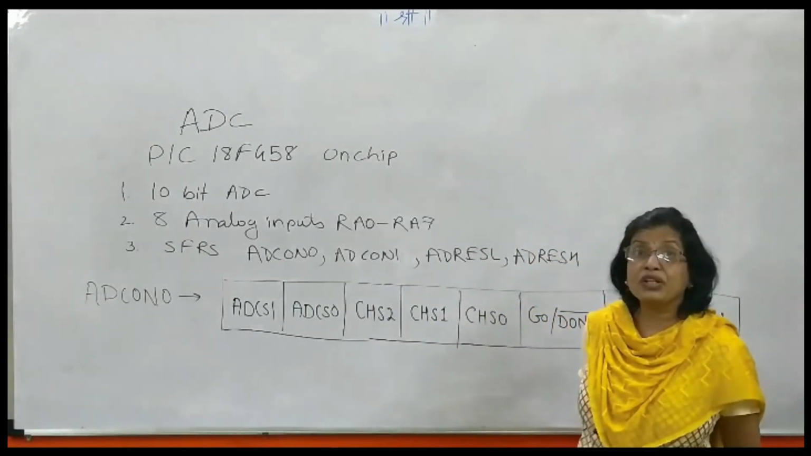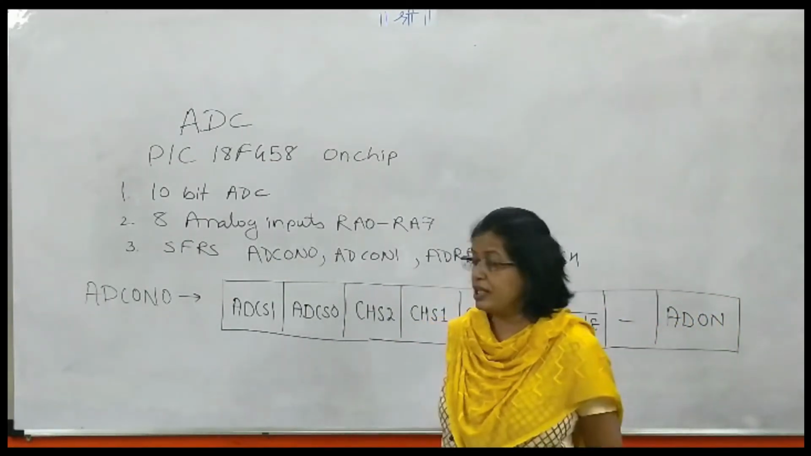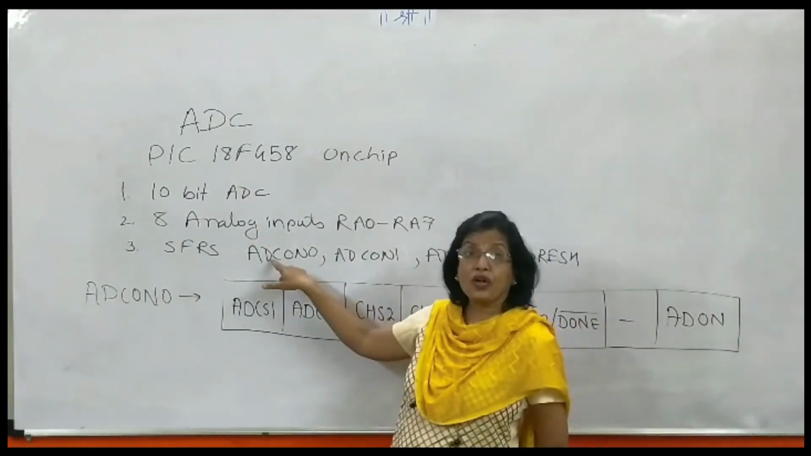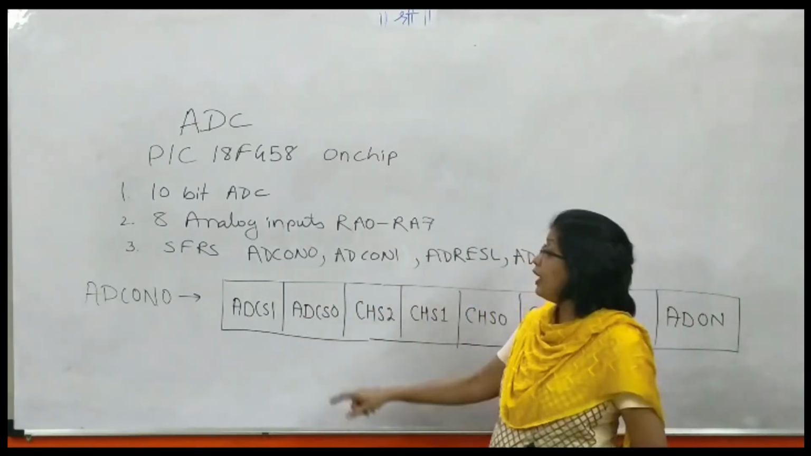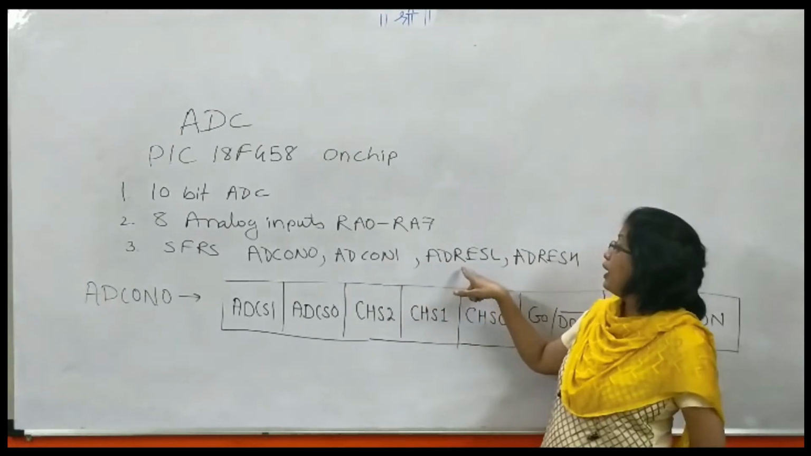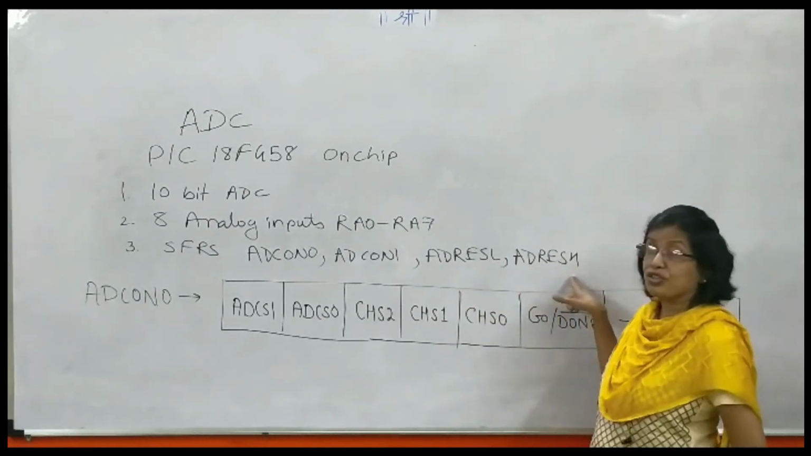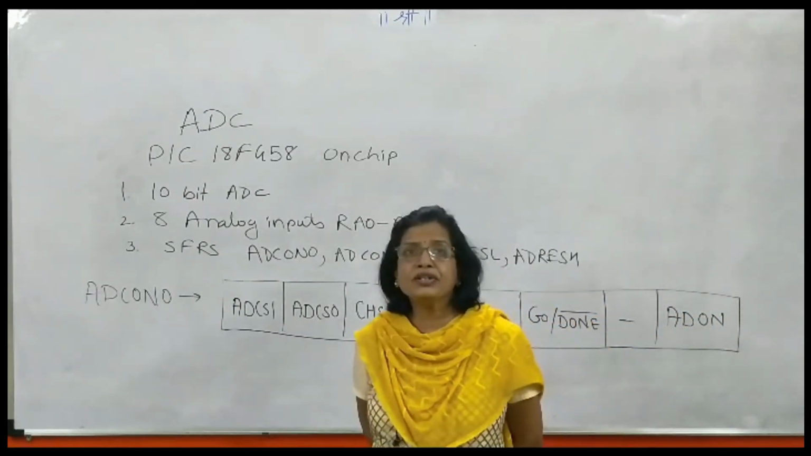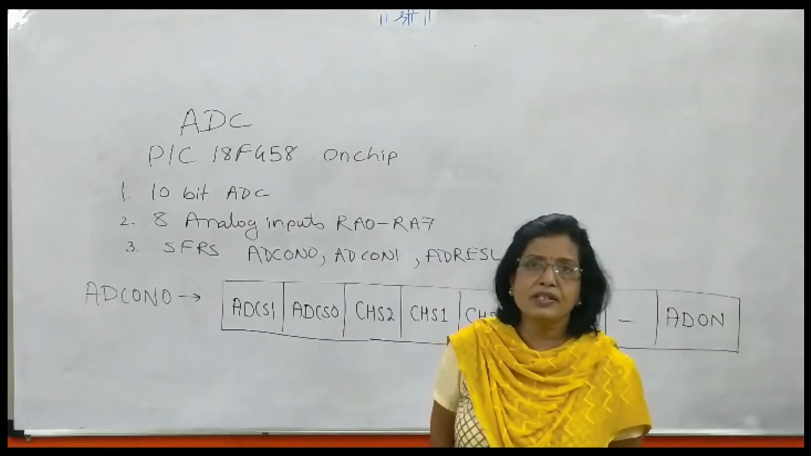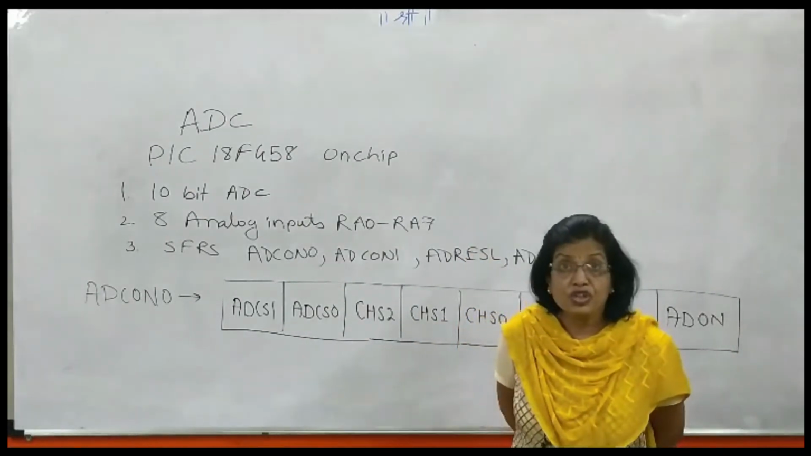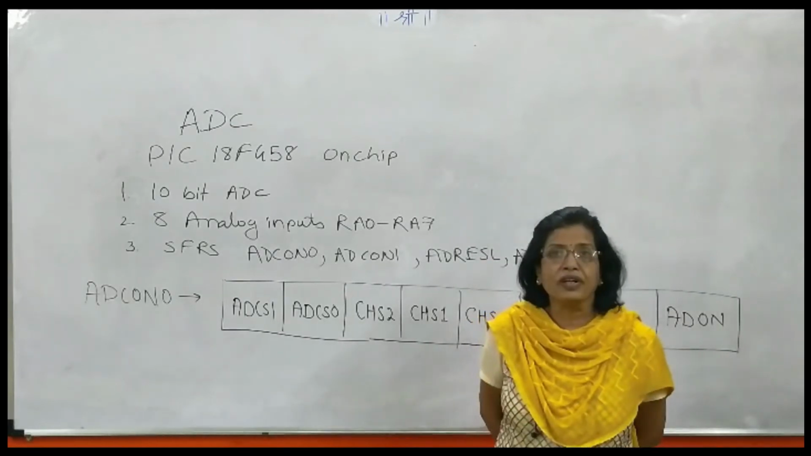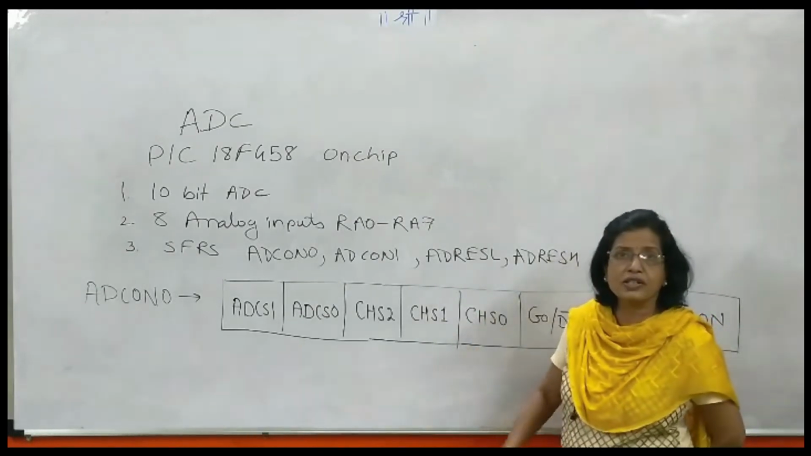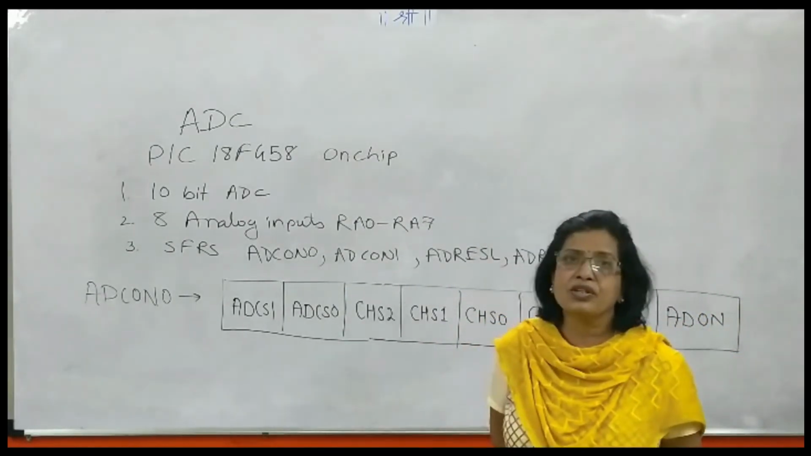Now, there are 4 special function registers associated with the ADC. These are ADCON0, ADCON1. Now AD stands for analog to digital, CON stands for control: AD control 0, AD control 1, ADRESL, ADRESH. Now what is meant by ADRESL and ADRESH? This 10-bit digital data converted by the ADC on the microcontroller chip has to be stored somewhere. That result is stored in ADRESL and ADRESH. AD is analog to digital, RES stands for result, L lower byte, and H higher byte.